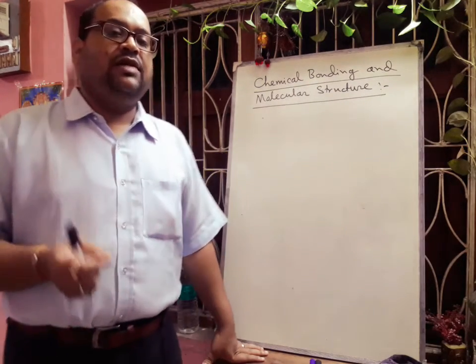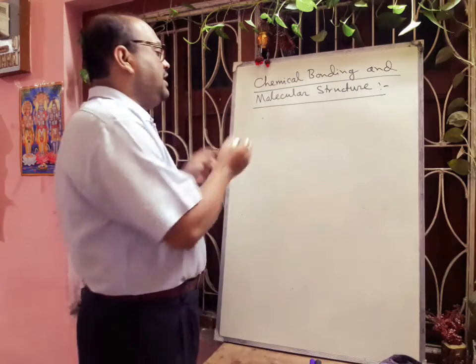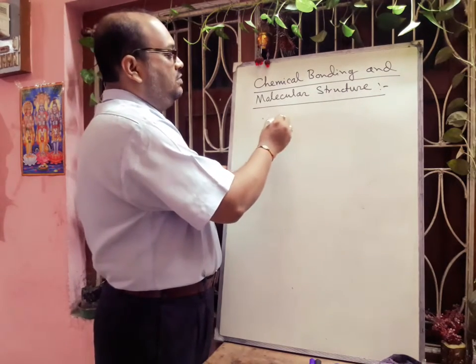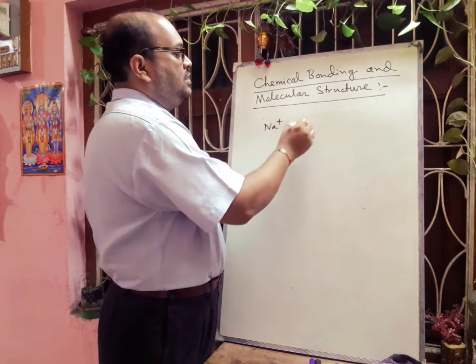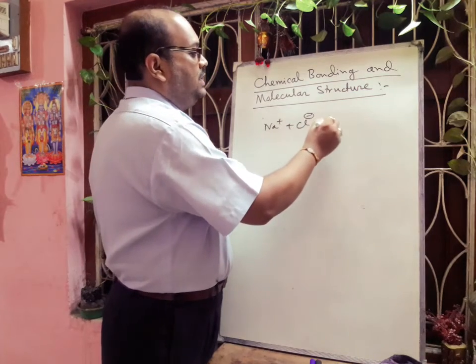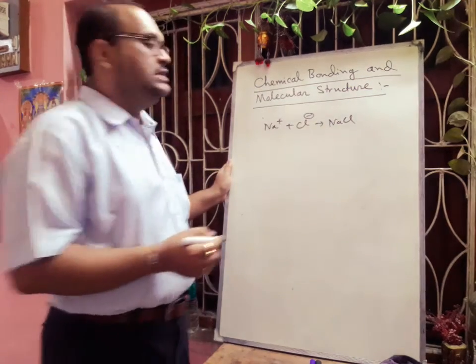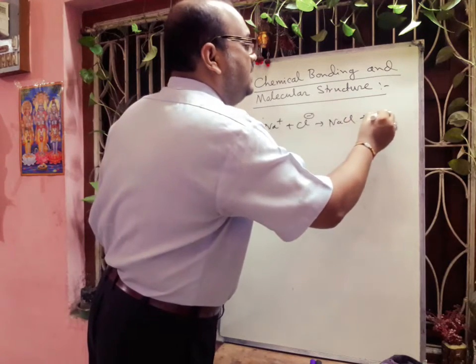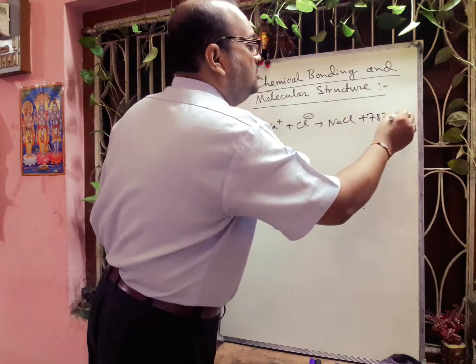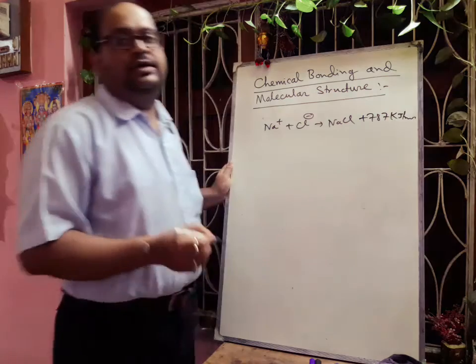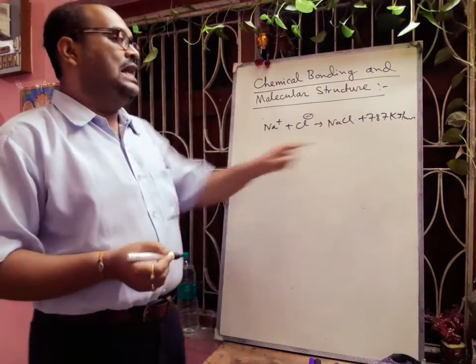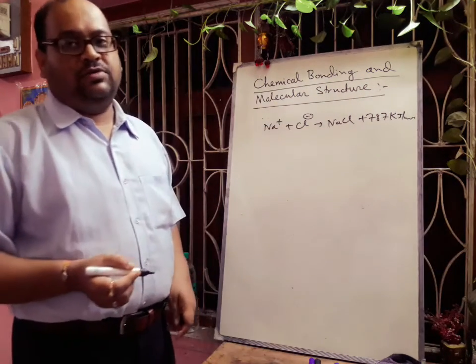If we take 1 mole Na+ and 1 mole Cl-, and they combine to form an NaCl crystal, some amount of energy is released. That energy is 787 kilojoules per mole, which is the lattice energy of sodium chloride.